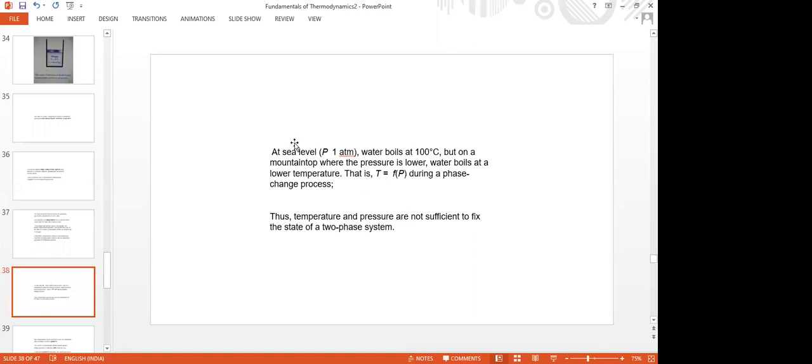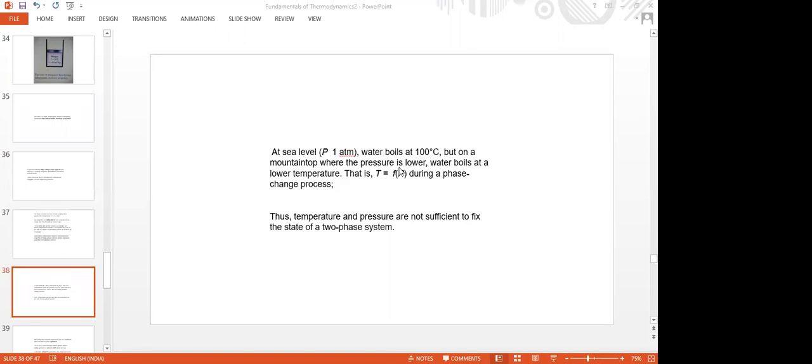Why not both? Because in a two-phase region, if temperature is given, the pressure can be known automatically from steam tables. At a given temperature, the saturation pressure can be read. Similarly, at given pressure, the saturation temperature can be read from steam tables. Why steam tables?